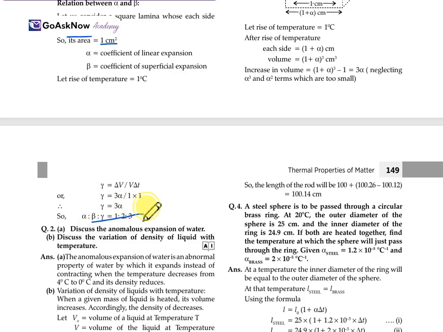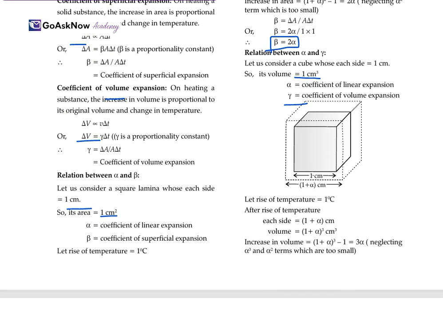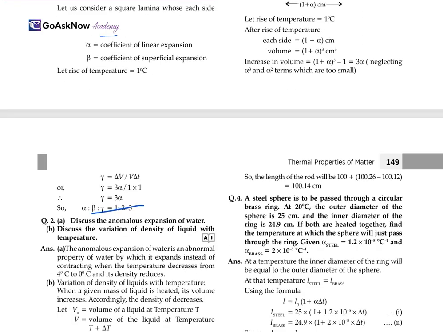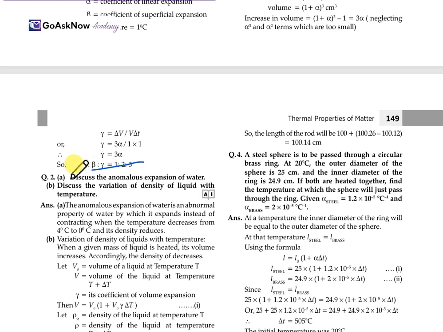Then the ratio between all of them will be 1 ratio 2 ratio 3. So firstly, we determined the ratio for gamma and alpha, and before that beta and alpha, and in the last we get the ratio for all three. Alpha, beta and gamma is 1 ratio 2 ratio 3.